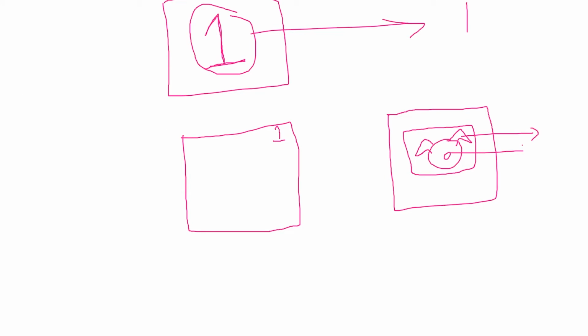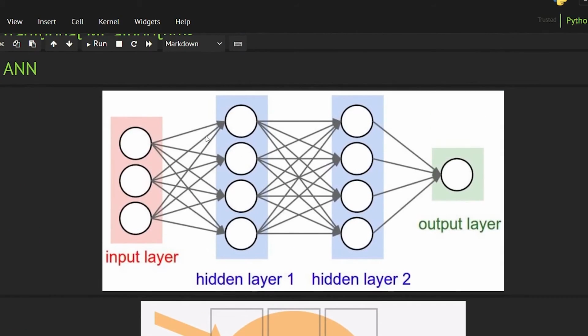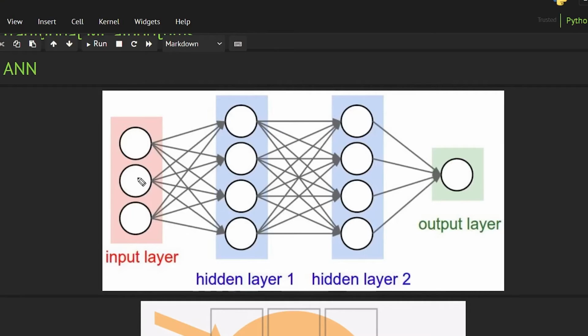And how can we learn those features? We learn those features with the help of kernels. Now kernels are very important in convolutional neural networks, and without them convolutional neural network is not possible. So I hope that it is clear why we use CNN, because let's suppose we have 1 here, we have 0 here, we have 0 here.